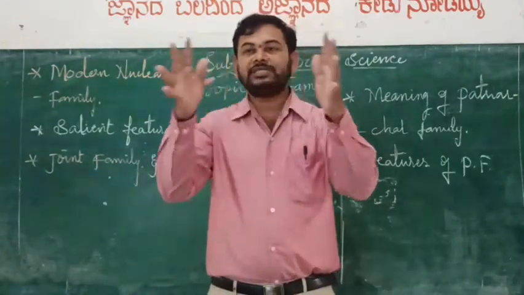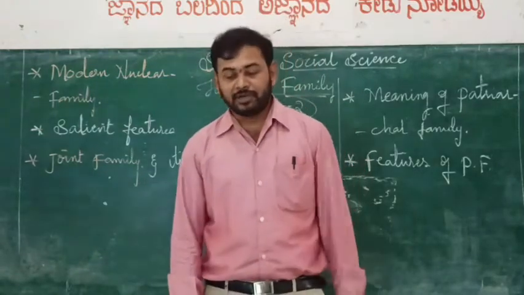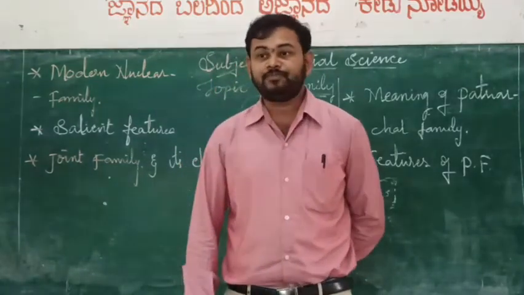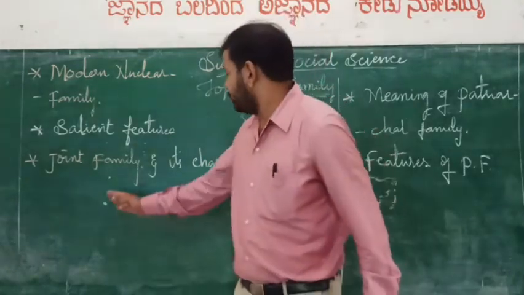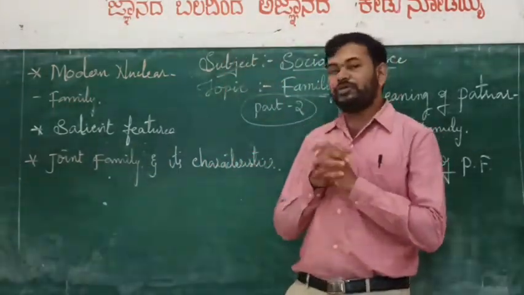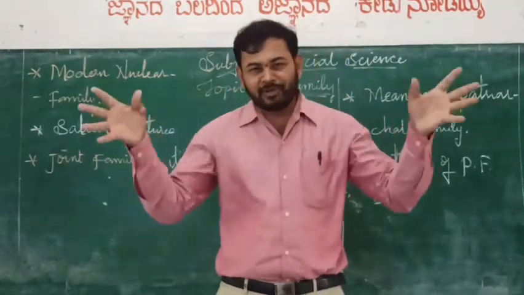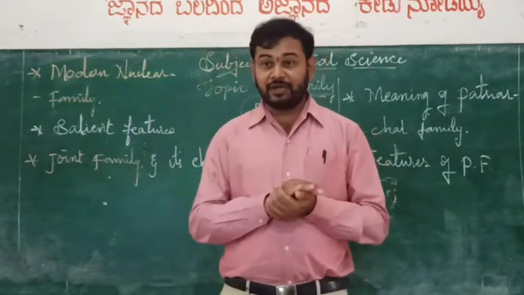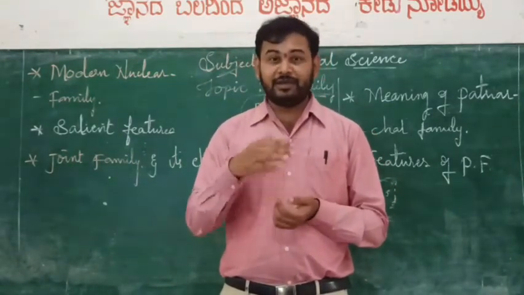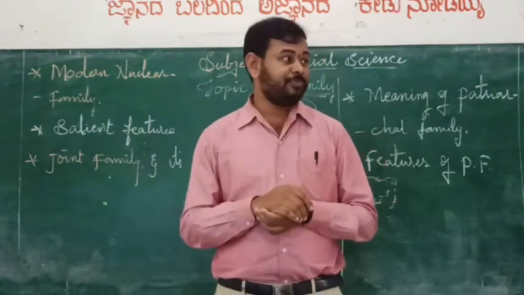So dear student, these are the features of the modern nuclear family. Then let us see the next point, the joint family. My dear student, what is called a joint family? A joint family is one where we can see a large number of members: a family consisting of a grandfather, grandmother, father, mother, children, grandchildren and great grandchildren.